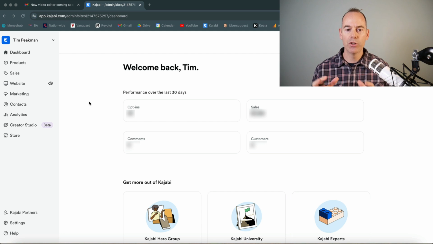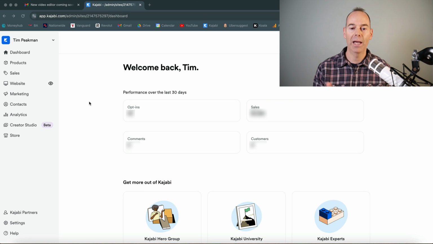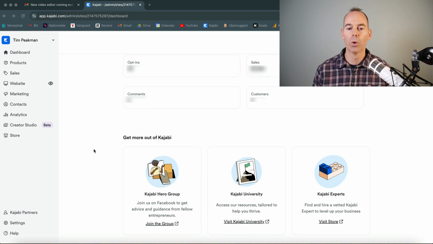So it gives you a snapshot, a dashboard of your performance over the last 30 days. It shows you number of opt-ins, how many people actually paid with their email, number of sales you've made, some of the comments and the customers. Now you can actually click into each of these to see deeper analytics in any of these sections. Then get more out of Kajabi. They do a pretty good job of having a Kajabi Hero Facebook group to ask any questions. They have a Kajabi University if you wanted to learn a little bit more, and they have a Kajabi Experts marketplace, which I'll showcase at the end.